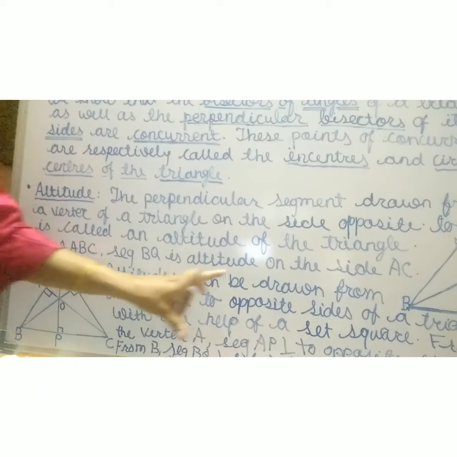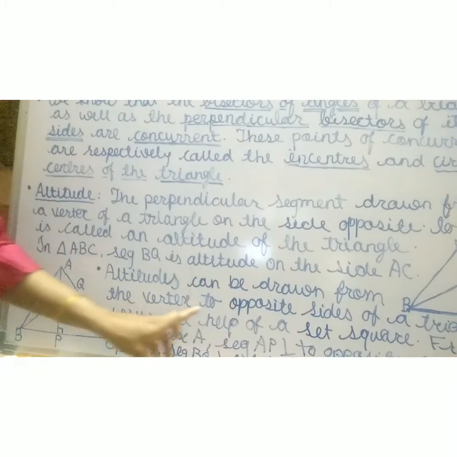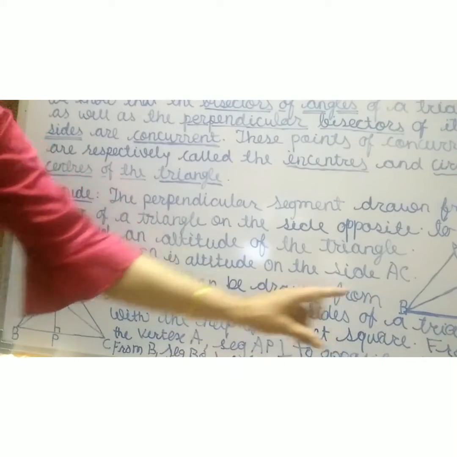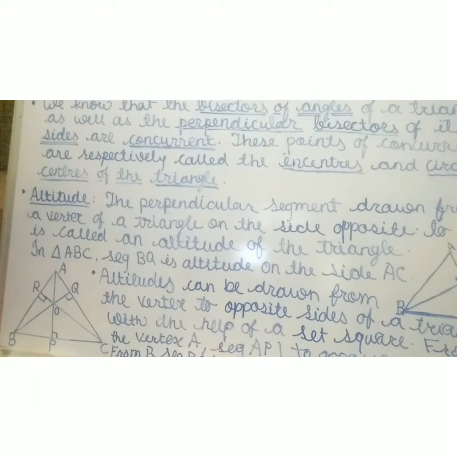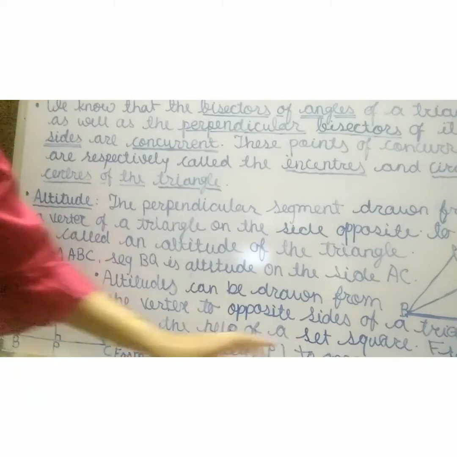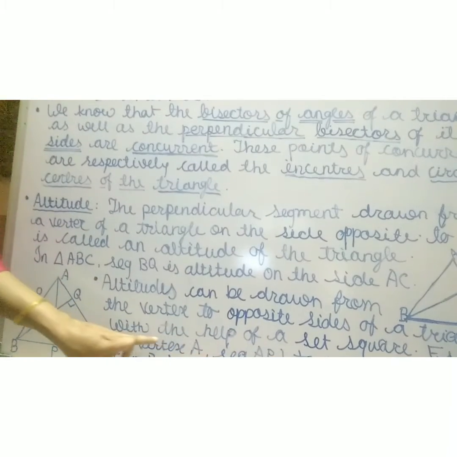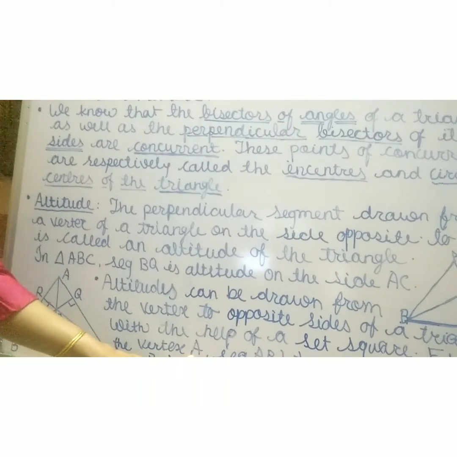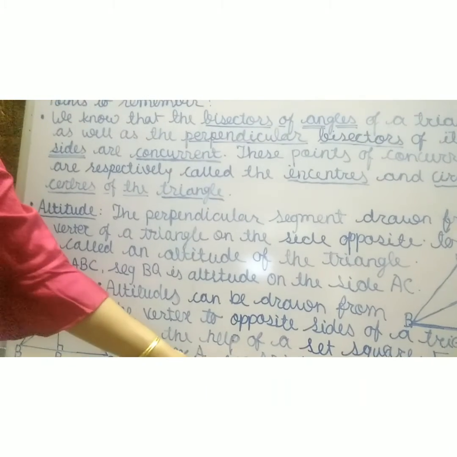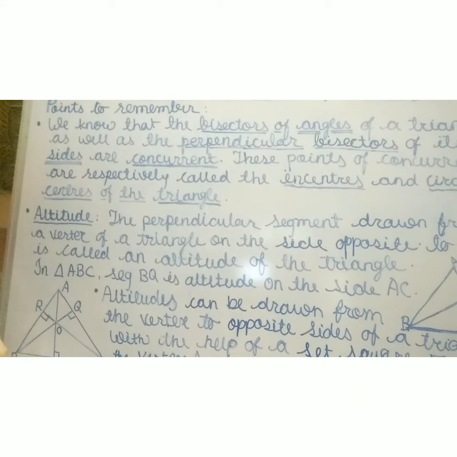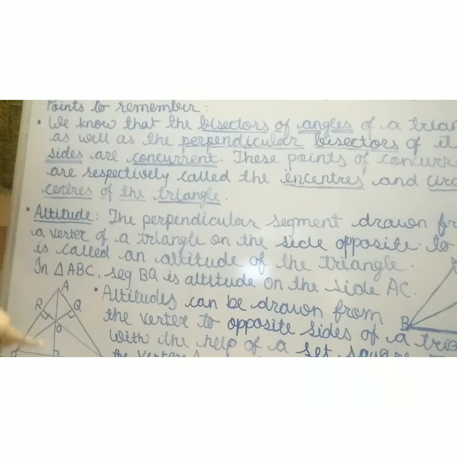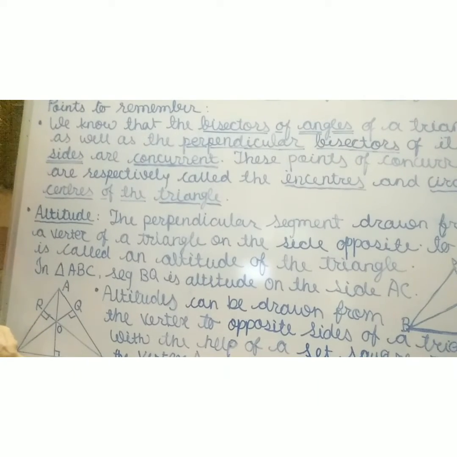An altitude can be drawn from the vertex to the opposite side of a triangle with the help of a set square also. From vertex A on the opposite side BC, this segment AP is the altitude.